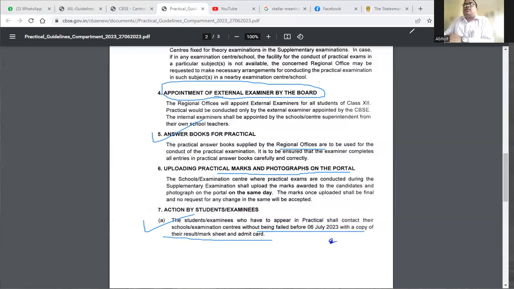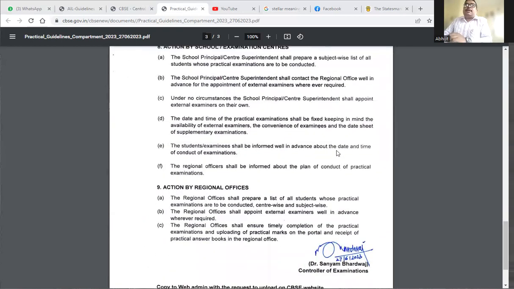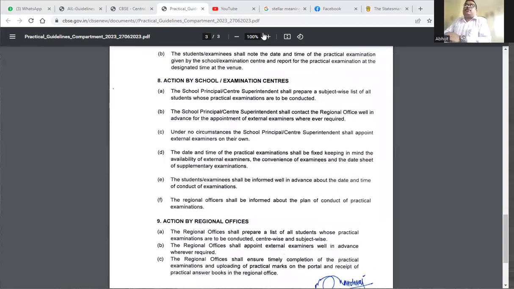So the students need to contact the concerned schools, the school authorities, and whatever action will be taken by the school, the school principal or the center superintendent shall prepare subject-wise to upload it for the students. Number one.